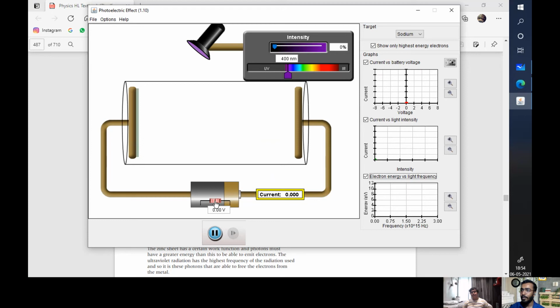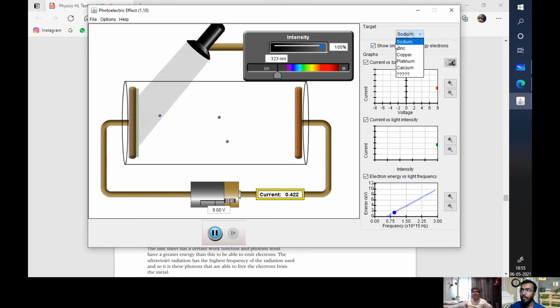Now, what we do is you have a charged plate, and I'll set the intensity to 100%. Bouncing of electrons, a game of current. A photon comes in, strikes an electron, loosens it, the electron gains energy from the photon's collision, voila, it moves away. That's how it works, right? Can I increase the frequency? I can change the wavelength here. I cannot control frequency in this particular experiment. I can control the intensity and the wavelength.